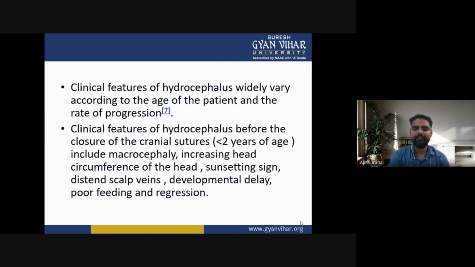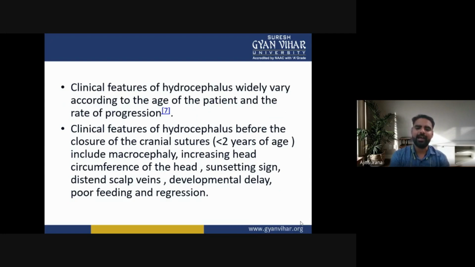Now, clinical features of hydrocephalus widely vary according to the age of the patient and the rate of progression of the disease.